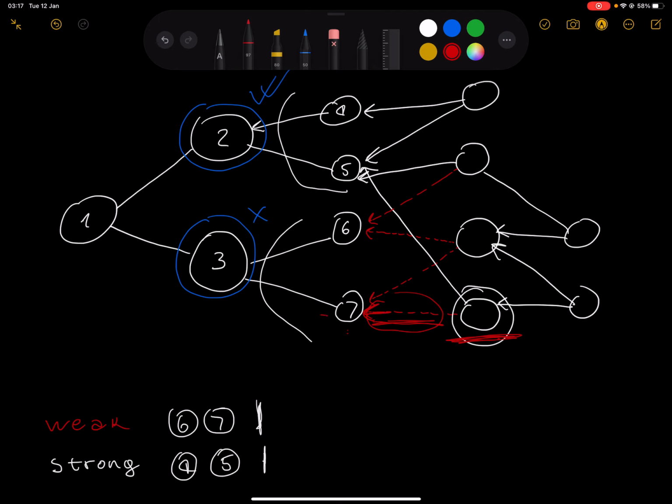And by past cone, I mean its past history, all the transactions that 7 references. On the other hand, this transaction likes transaction 5, but it references it as a strong reference, indicating that it likes transaction 5 and it likes its entire past cone. So it likes all of this.